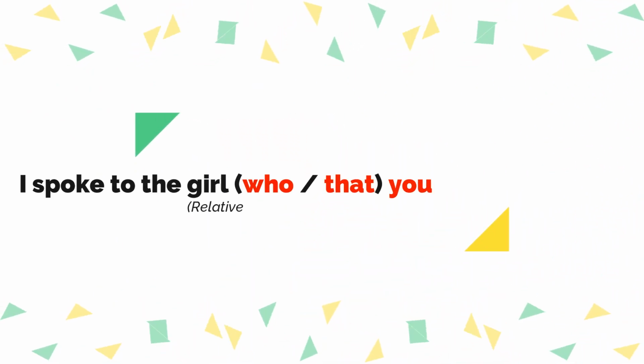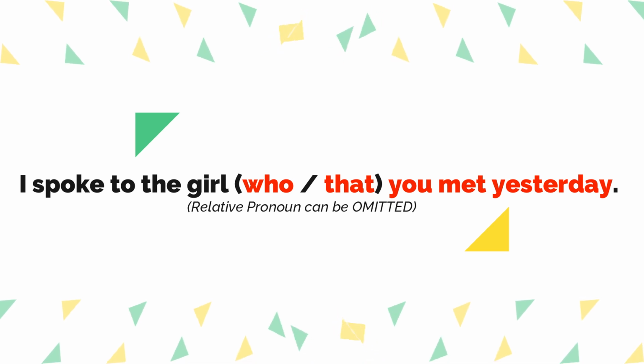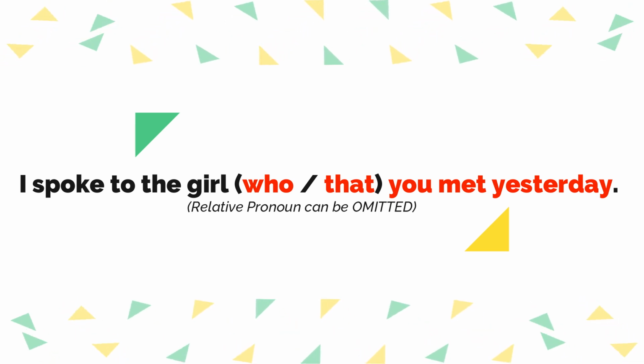So the sentence is going to be: I spoke to the girl who or that you met yesterday. Or we can simply omit who and that and say: I spoke to the girl you met yesterday. Both cases are correct.